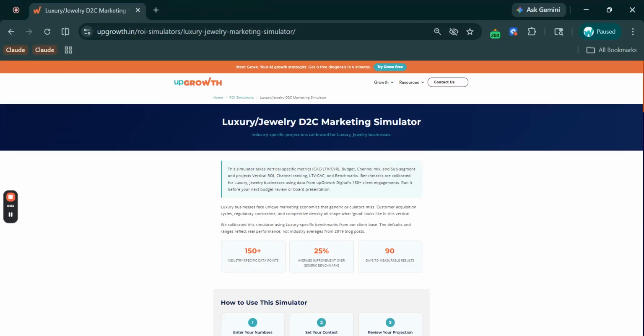Luxury and jewelry marketing is a completely different game from standard D2C. Your customer execution cycle is longer, your average transaction value is dramatically higher. Brand trust and heritage storytelling matter more than a discount code. And the channels that work for a 500 rupees fashion brand simply don't apply when your average transaction is 50,000 or more. Now, today we are running the numbers specific to this vertical, that's the luxury jewelry D2C marketing simulator.